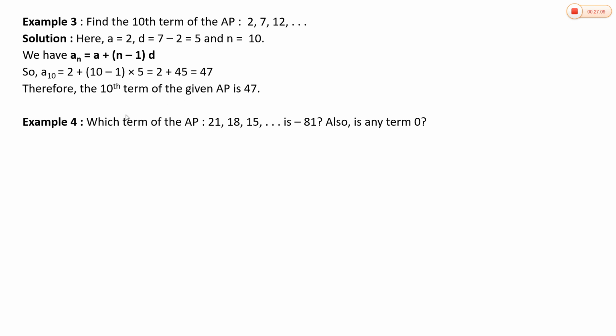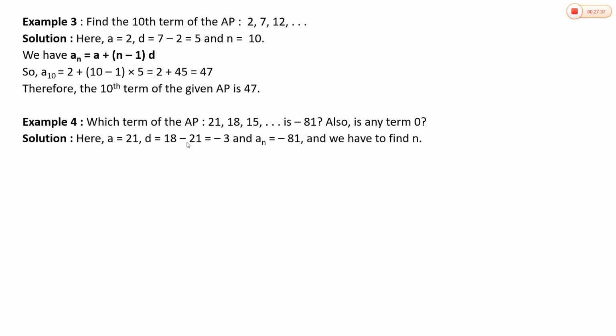Next example is, which term of the AP 21, 18, 15, etc. is minus 81? And also, is any term 0? Which term of this given AP is minus 81, and whether 0 comes in this sequence or not, you have to find out. We will see one by one.